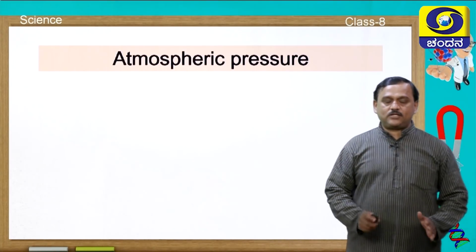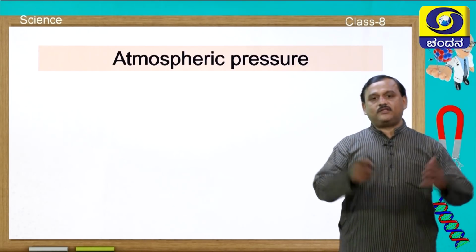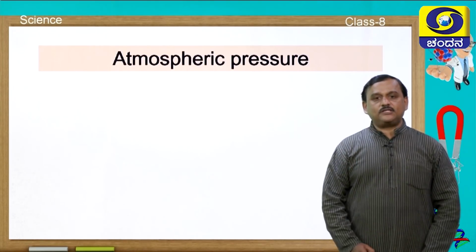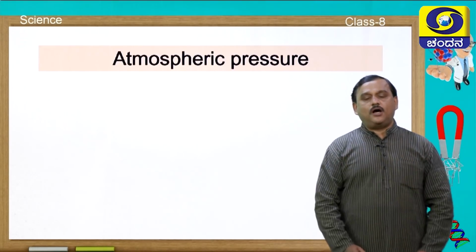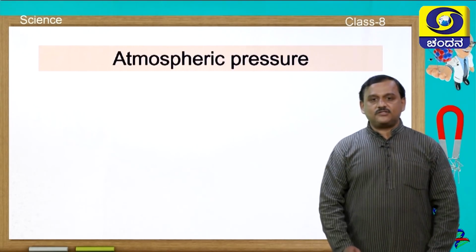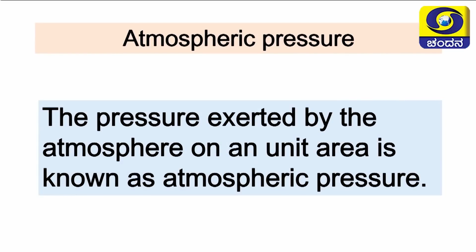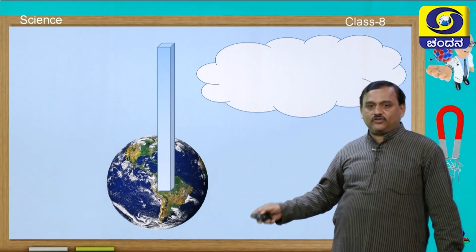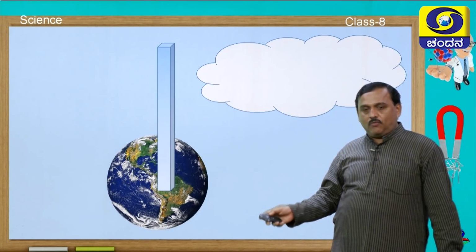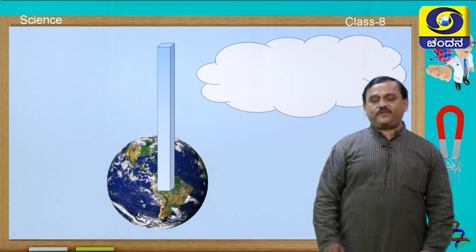Let us move on to the next concept, that is atmospheric pressure. All of you know the earth is covered with a blanket of air, known as the atmosphere. That atmosphere continuously exerts pressure on the earth, known as atmospheric pressure. The pressure exerted by the atmosphere on a unit area is known as atmospheric pressure. A column of air around the earth has weight, and that weight of the air is the atmospheric pressure.